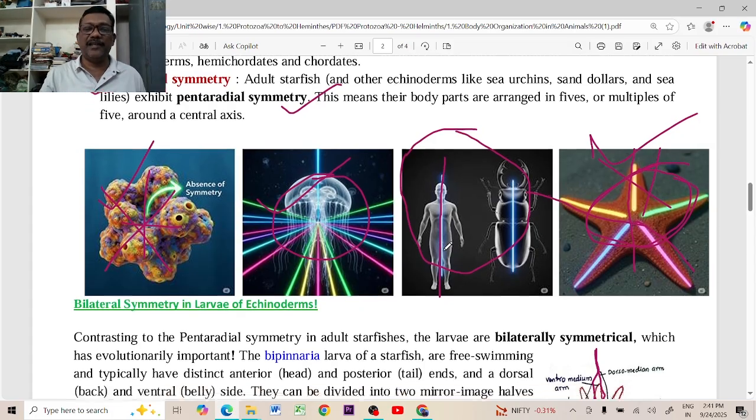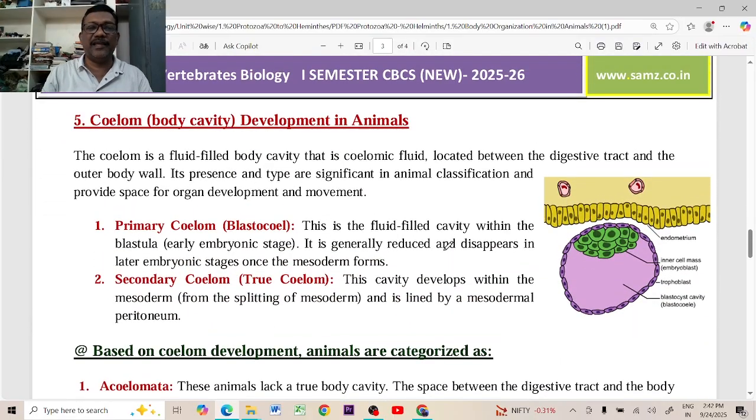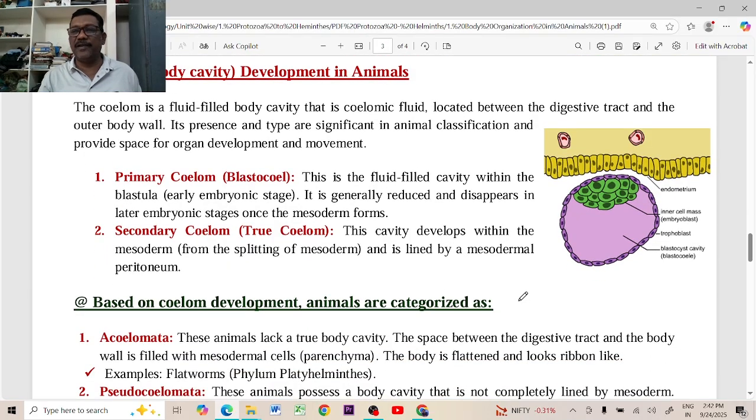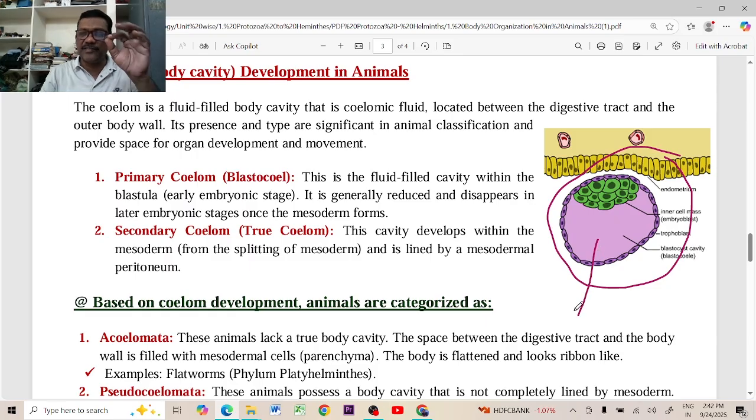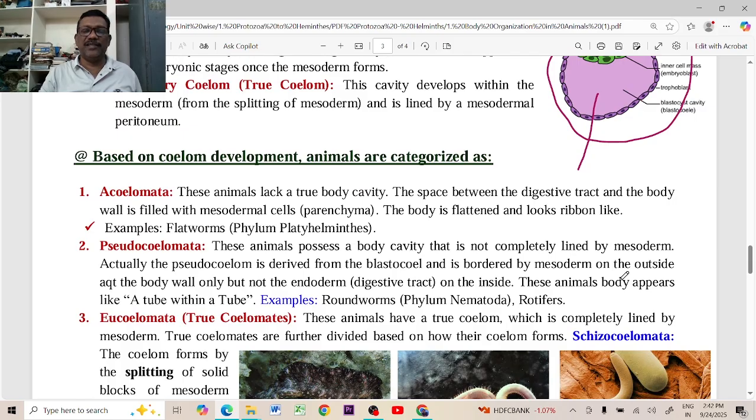in a balanced state. And another very important thing in the animal kingdom is coelom development. The coelom development: this is called the blastula. During embryonic development, the blastula is forming. This blastula contains a primary coelom, the first coelom in the body, that is called the blastocoel. Then next, the secondary coelom is formed in our body during the gastrulation period. According to the development of the coelom in the body by the mesoderm, acoelomates are there.